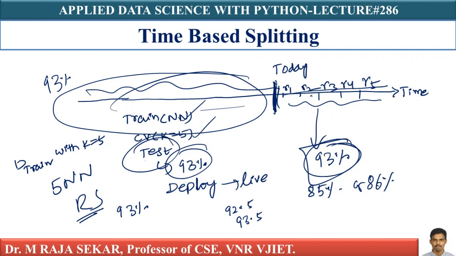The reviews that I get tomorrow may be very different from the reviews that are existing in my training data set and cross validation data set, because with time I get new products. With time, for a given product, reviews may change. Probably earlier for a given product, the reviews were very bad. The product changed slightly. Maybe with a slight change, reviews may improve. There were a few bad reviews, but things changed slowly.